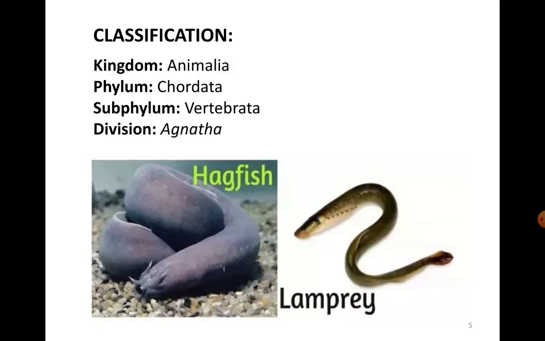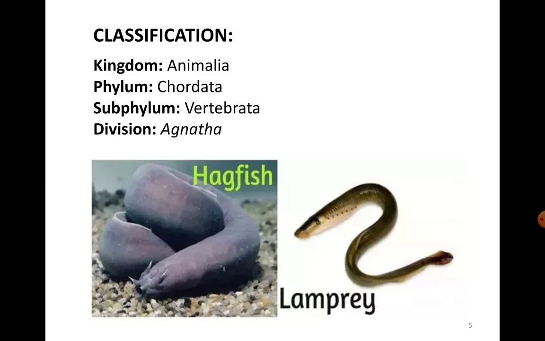Now when we say Ostracodermi, Ostra, O-S-T-R-A, means thick scaled or bony kind of structures. Derm means skin. So the skin of these ostracoderms was armored, meaning the scales were very thick and huge. So the body was covered by a thick scaly appearance.